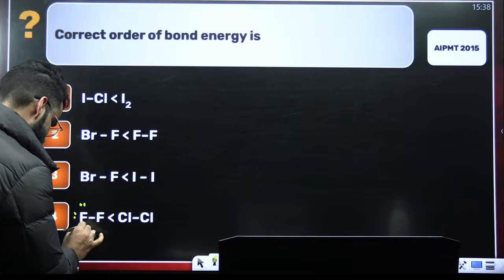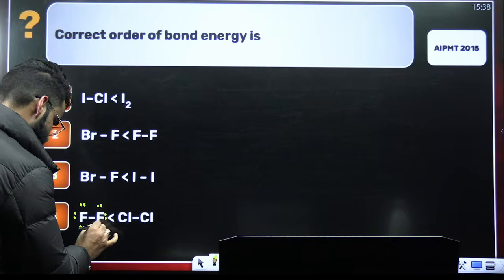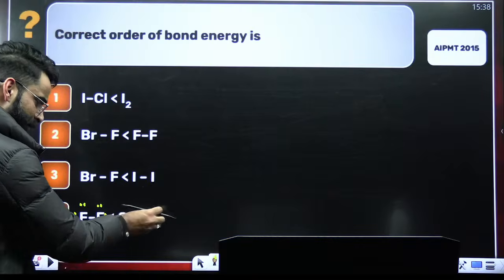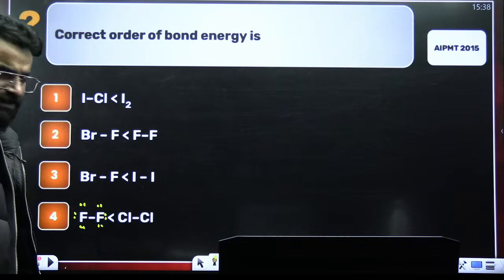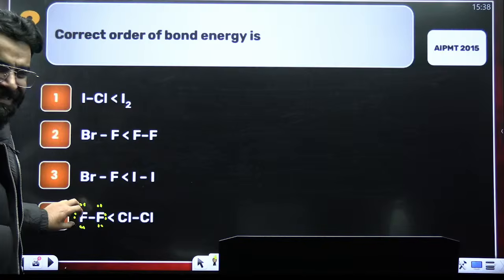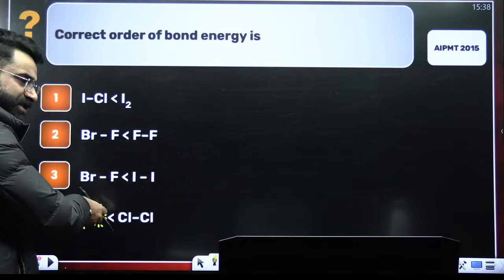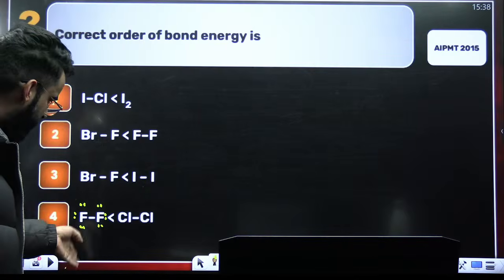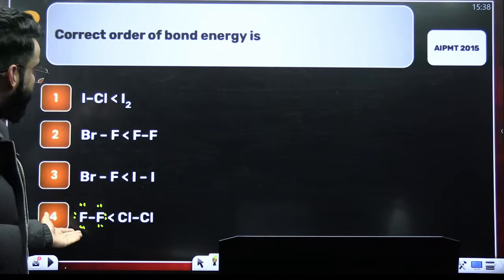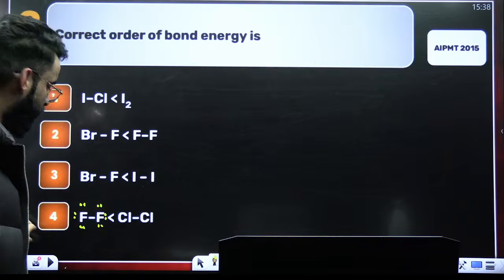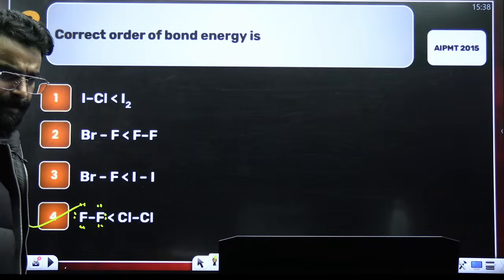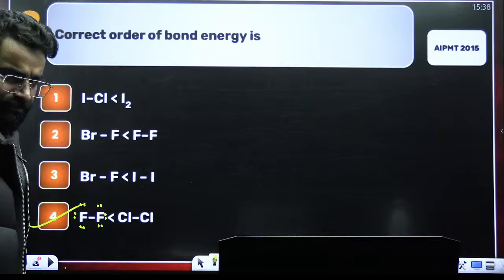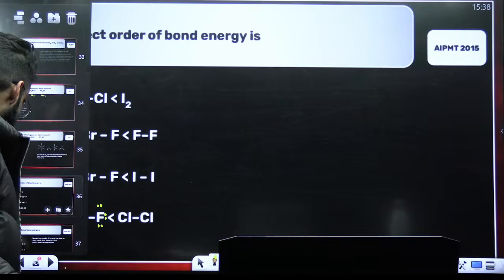Since this fluorine has got 3 lone pairs, even chlorine has 3 lone pairs. But the size of fluorine is less. If the size is less, there will be more repulsions between the lone pairs. If there are more repulsions, definitely the bond energies will be less. F2 will definitely have lesser bond energy than that of Cl2. This is the correct option.